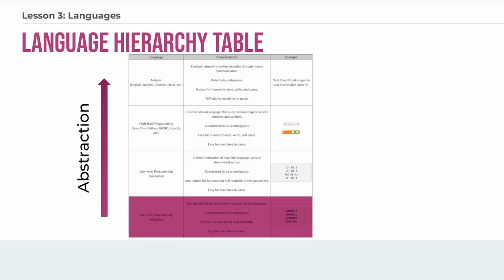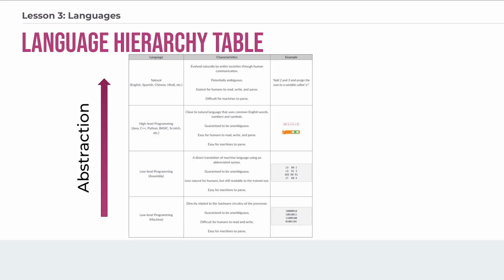The bottom level here, the low level, is the least abstract. It's the most concrete because it is the most specific to the computer's hardware. There's no way to misinterpret a 1 or a 0. So there is very little abstraction. This table shows the different way that things can be expressed in the different types of languages. And if I asked you, and I didn't tell you what this was, and I said, hey, try and figure out what that does, that would be a little difficult. And so you can see that there's very little abstraction. There's nothing left to question for the computer. It's either a 1 or a 0. It's an on or an off.